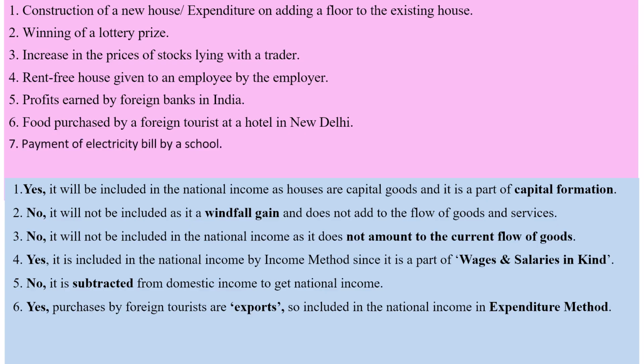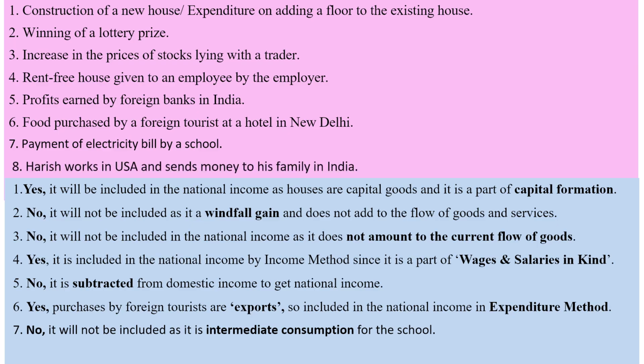Payment of electricity bill by a school. This will not be included in national income since it is an intermediate consumption as electricity is a non-durable producer good in this case. Harish works in USA and sends money to his family in India. This will not be included in national income.